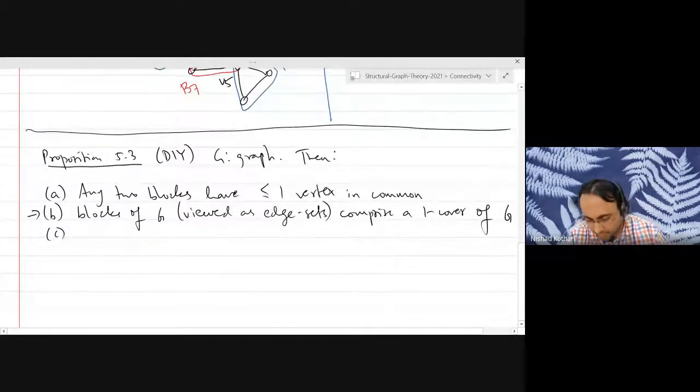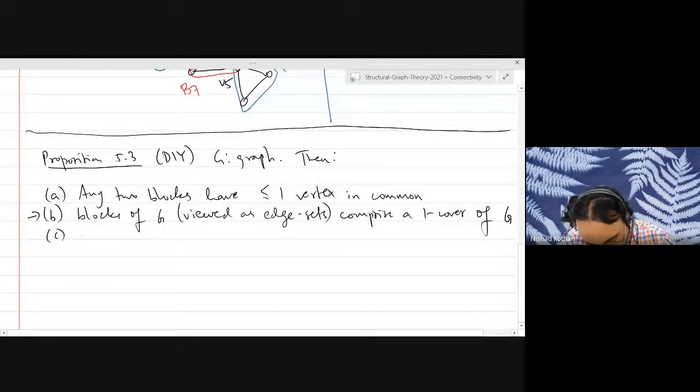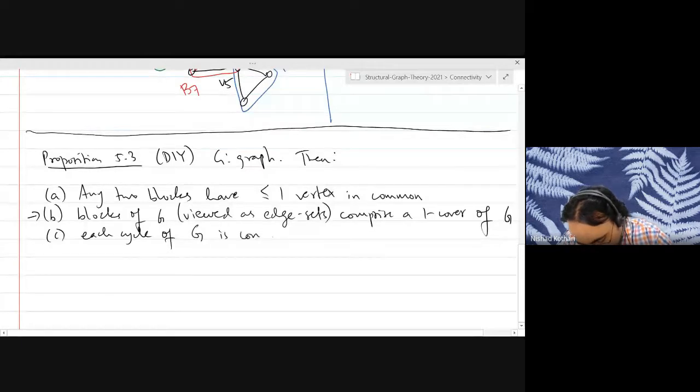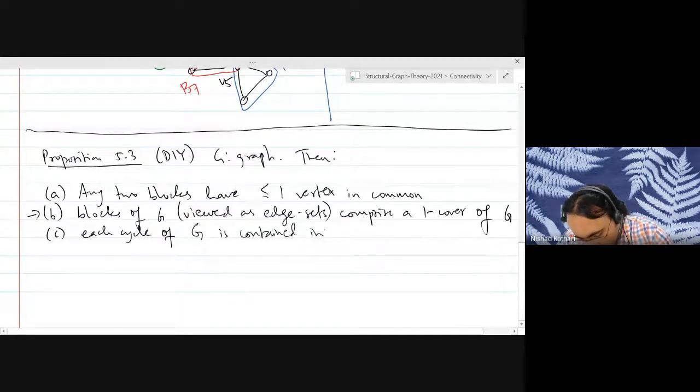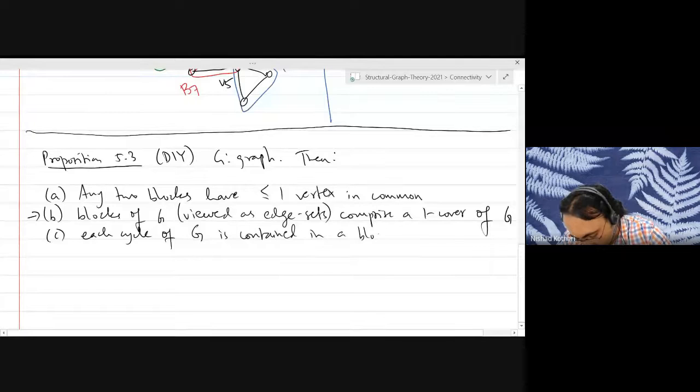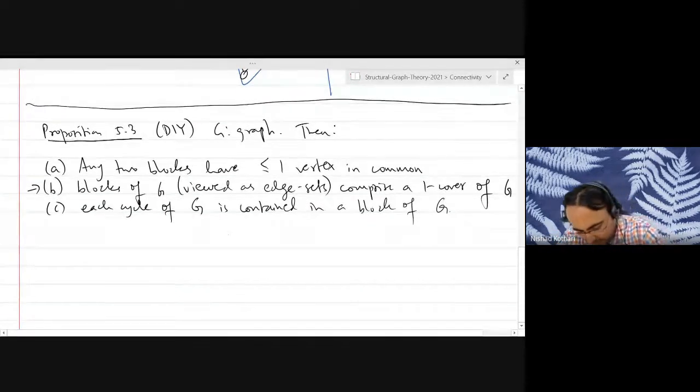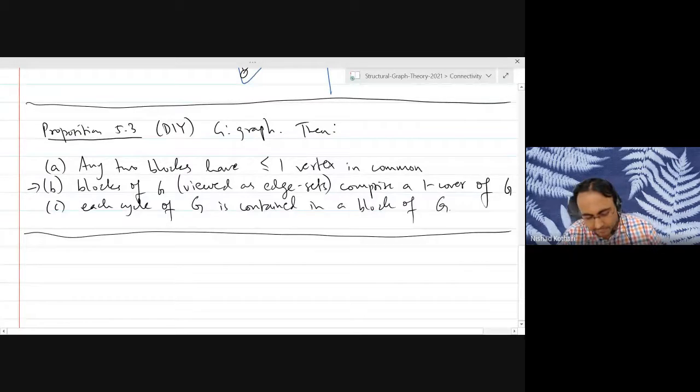And the last part is that each cycle of the graph is contained in a block of G. So you can't have a cycle that goes between two blocks. Okay? So it's a simple application of the definitions and theorem 5.2.